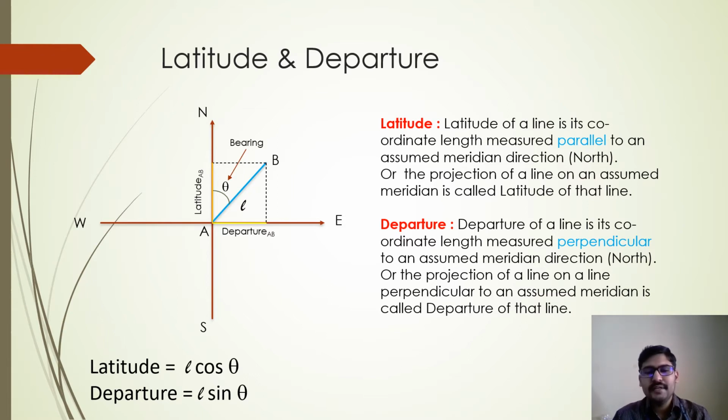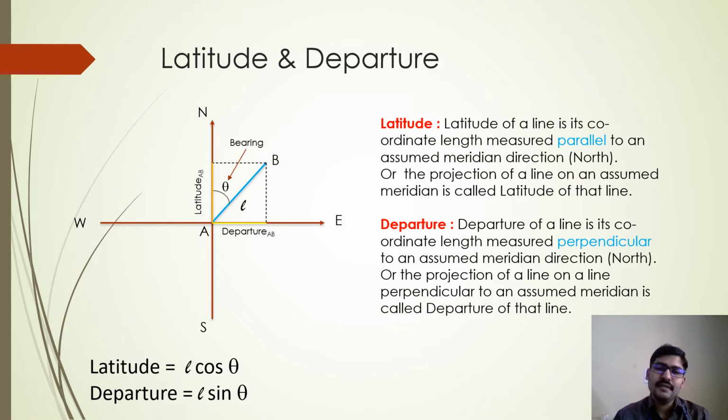Here the assumed meridian is nothing but the north direction itself, right? The magnetic meridian itself is the assumed meridian here. Or you can even define latitude as the projection of the line AB on the magnetic meridian, or simply the assumed meridian.